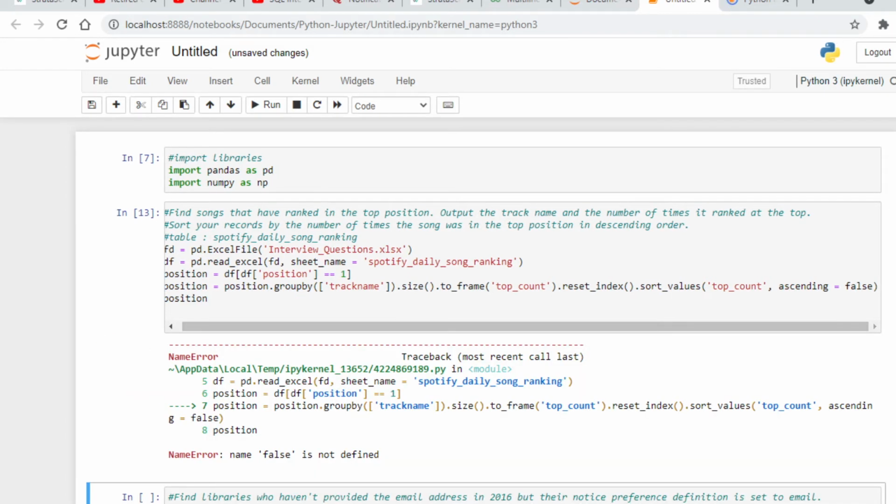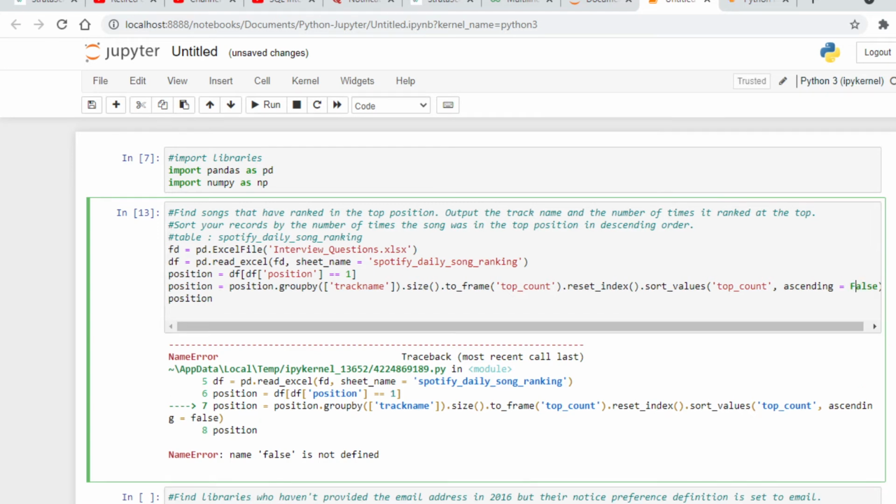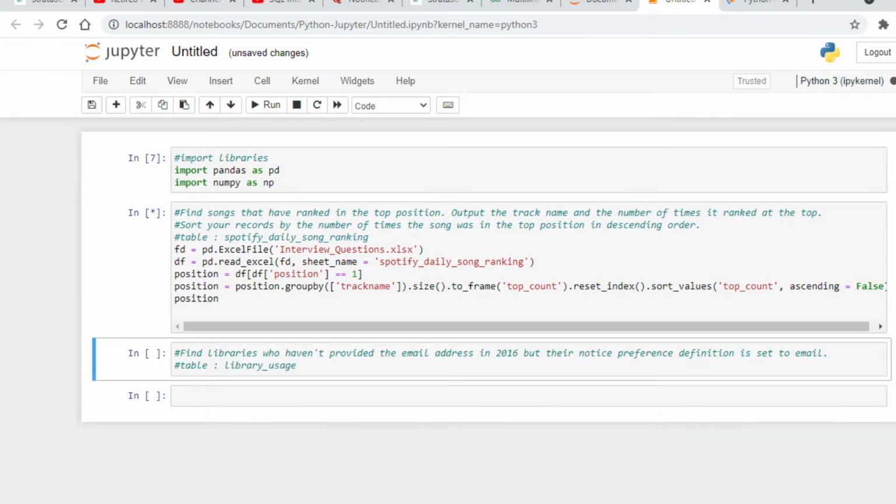So we have made one mistake. This should be in capital. The F should be in capital. So we'll run this again.